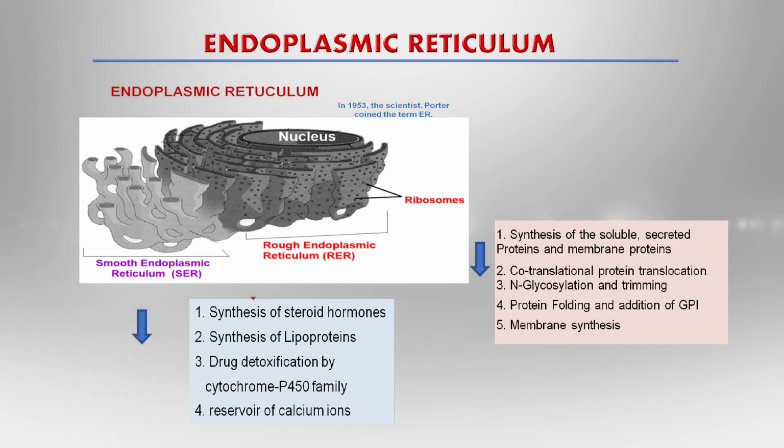This is the structure of the endoplasmic reticulum, which connects the cell membrane and the nucleus. The endoplasmic reticulum is responsible for protein synthesis with the help of the ribosomes.